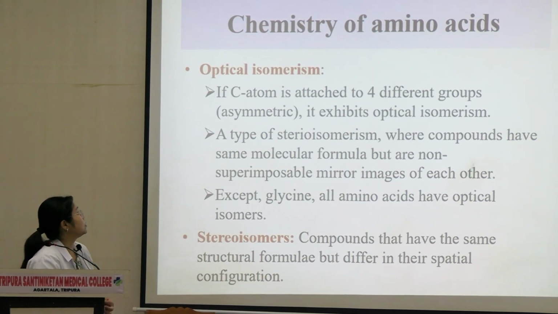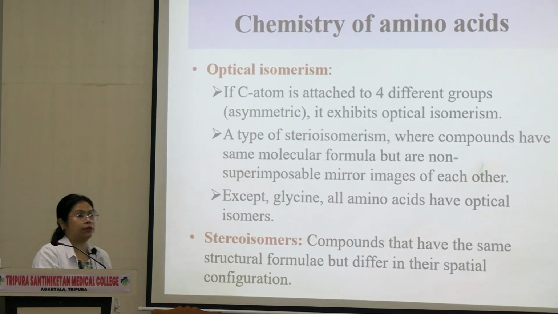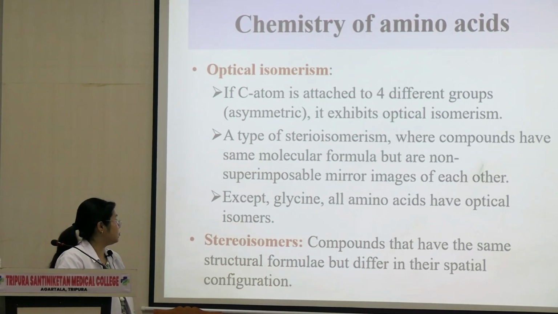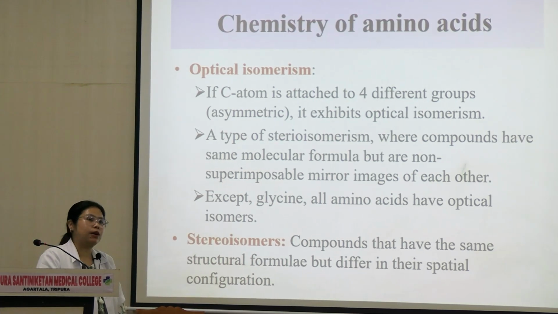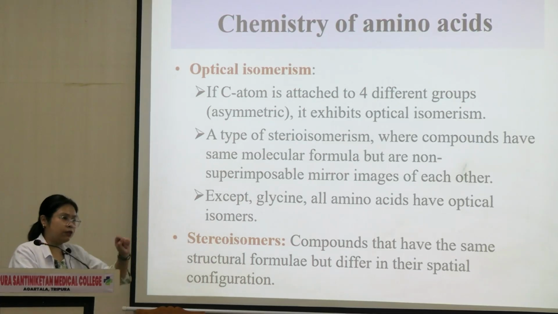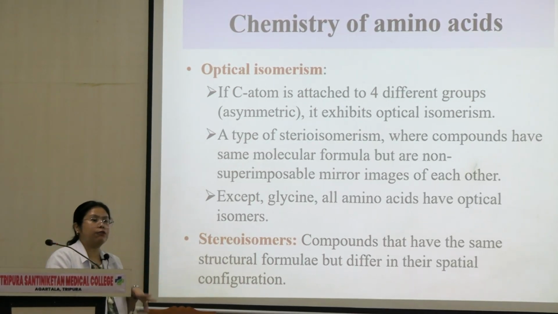Now optical isomerism. Let's understand what stereoisomerism is. Optical isomerism is a type of stereoisomerism. You may have read this in class 11 and 12, but let's just revise. Stereoisomers are compounds that have the same structural formula, but their spatial configuration is different.